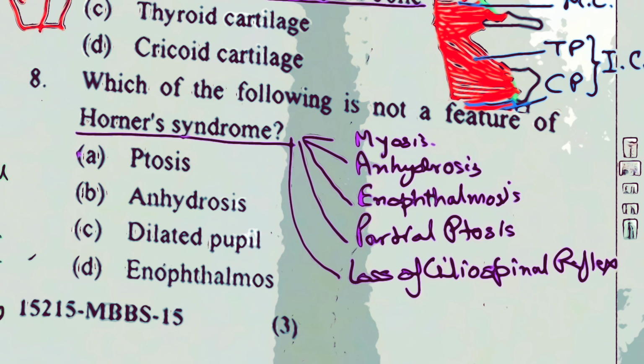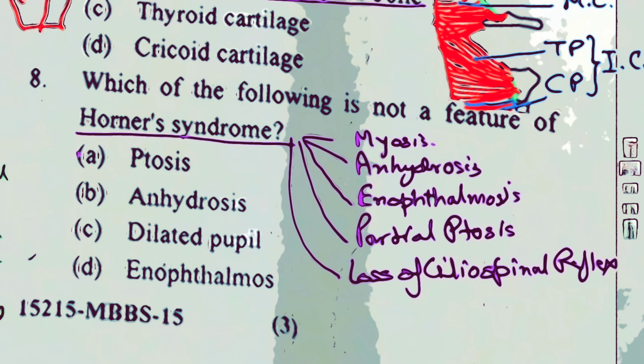Anhidrosis is because of loss of secretions from the glands within the orbit, and enophthalmos is because there's this muscle in the floor of the orbit, the orbitalis, which is a smooth muscle which bridges the inferior orbital fissure. So if that gets paralyzed, the eyeball sinks a little posteriorly, and that results in enophthalmos.